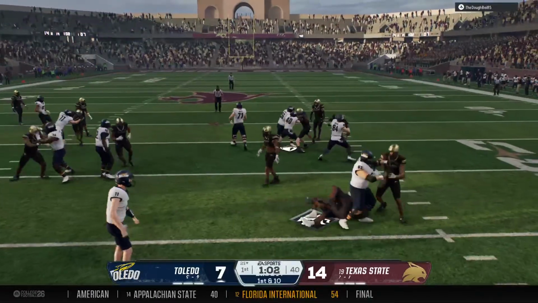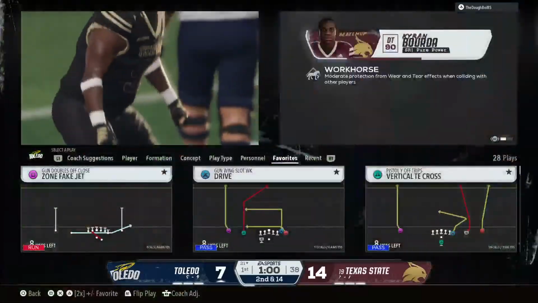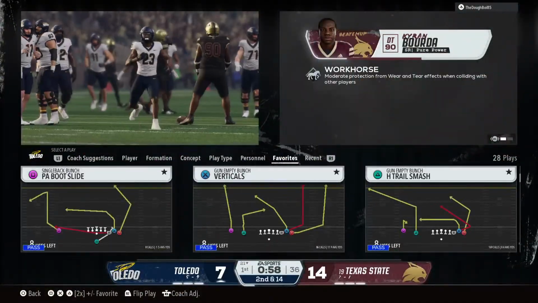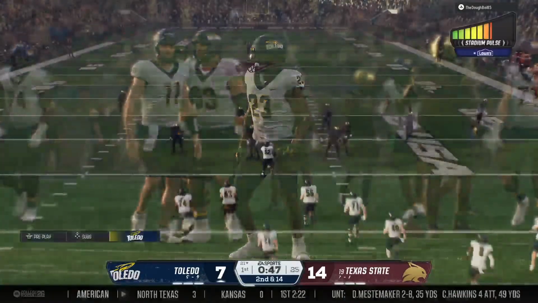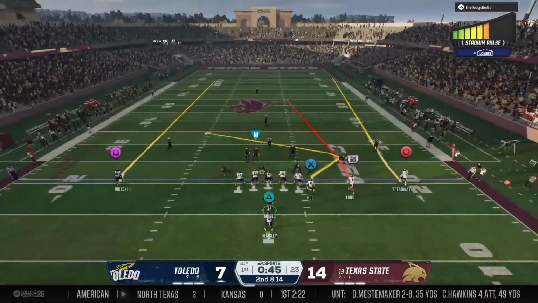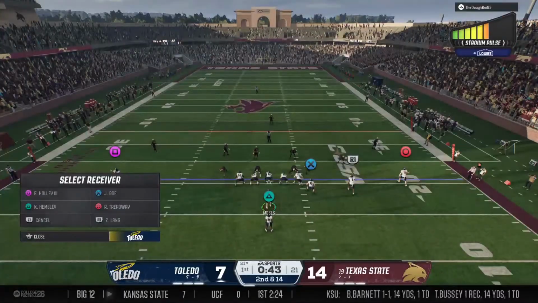Out of the gun, the inside handoff to the running back. And there was nowhere to go, just stopped in his tracks in the backfield. A negative play to open the drive. Let's see what they've got on 2nd and 14.